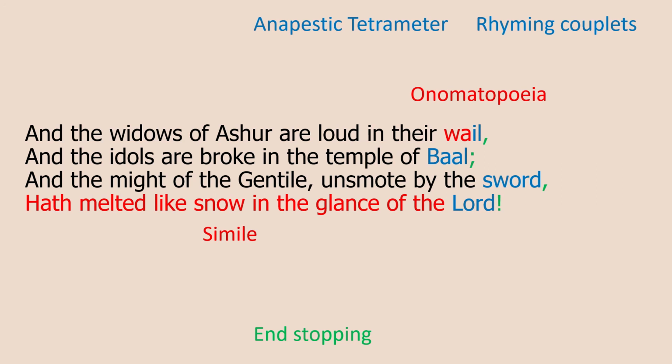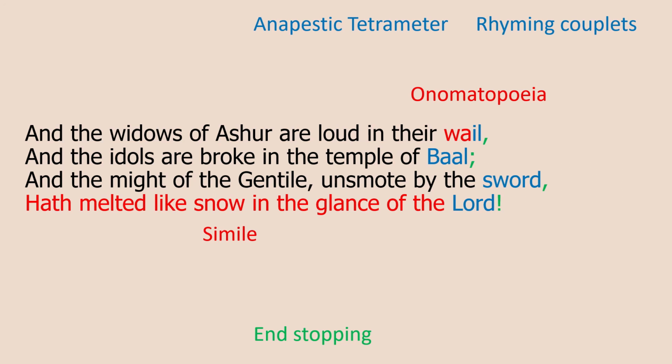The idols are broke in the temple of Baal, going back to the conflict between the Christian and the Jewish and the Muslim, that monotheistic, that one God, versus idols and polytheistic gods such as Baal. It is quite clear here that this God, the one true living God, has destroyed the people who worship the many idols.